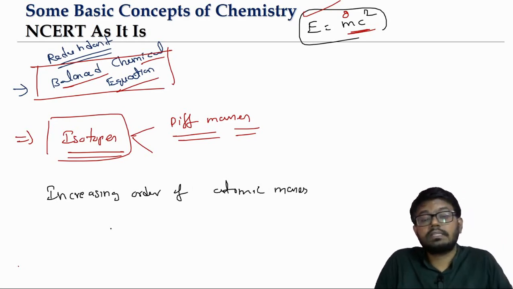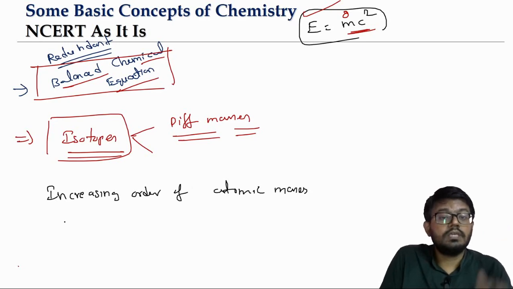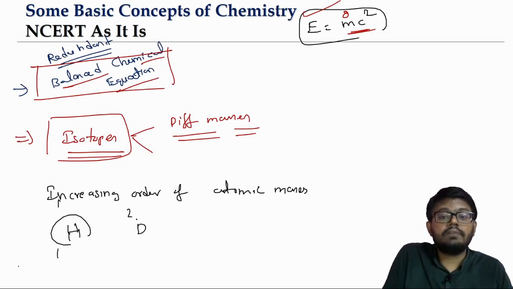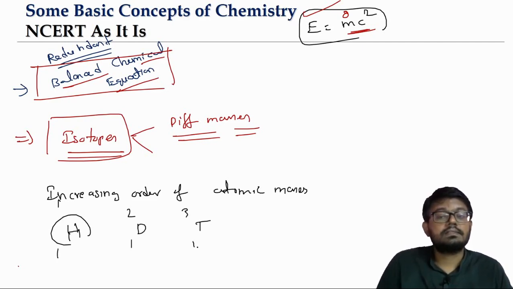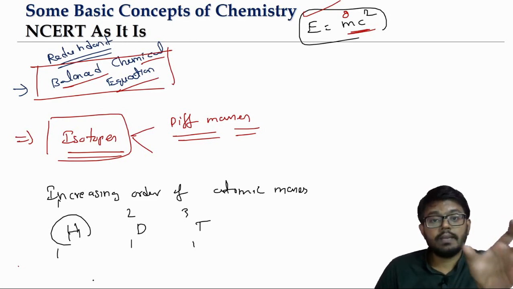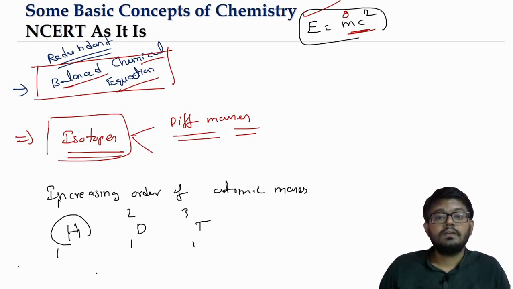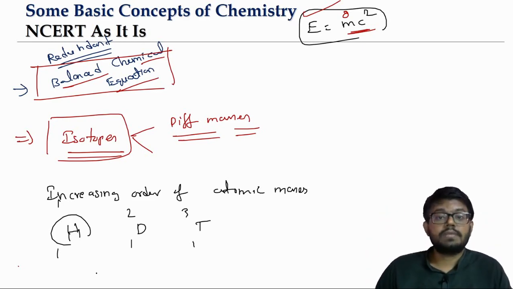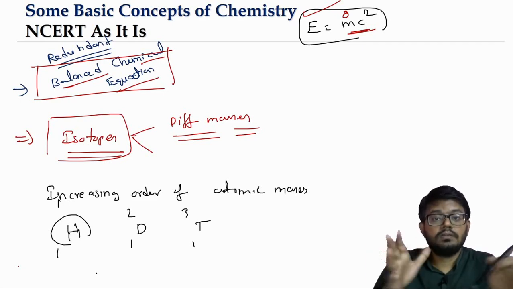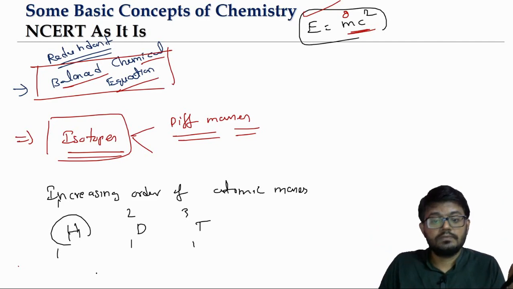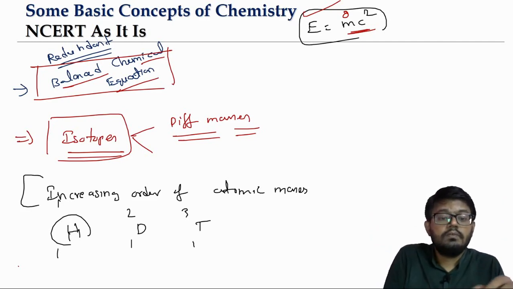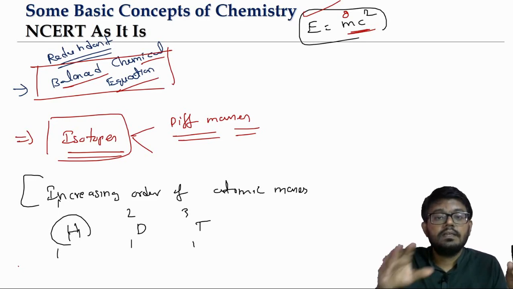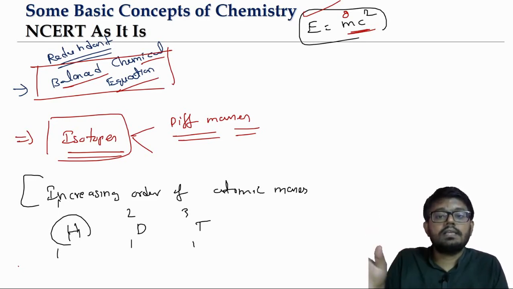Now once the isotopes are discovered, where do we keep them? Because you have to keep them in increasing order of atomic mass, protium will have a place, deuterium will have a place, tritium will have to have a place. All these are isotopes of the same hydrogen but with different masses. So the entire Mendeleev table had to be discarded because of the isotopes idea. Because Mendeleev's table could not give positions for all these isotopes, because his basis is that we have to arrange the atoms in increasing atomic mass.